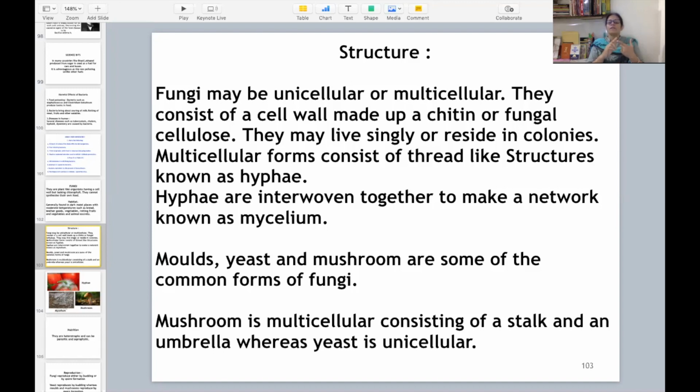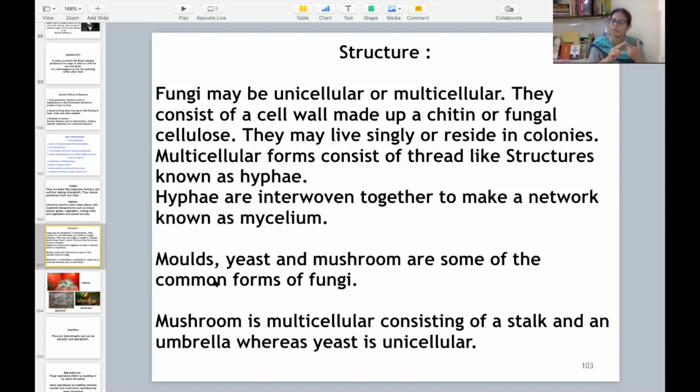Multicellular forms consist of thread-like structures known as hyphae. I will discuss this with you with the help of a picture also. So these hyphae, अगर ये hyphae सब interwoven हो जाए आपस में, तो ये एक network बनाते हैं जिसको क्या बोलते हैं? Mycelium. Mycelium. Then the next point is molds, yeast and mushroom.